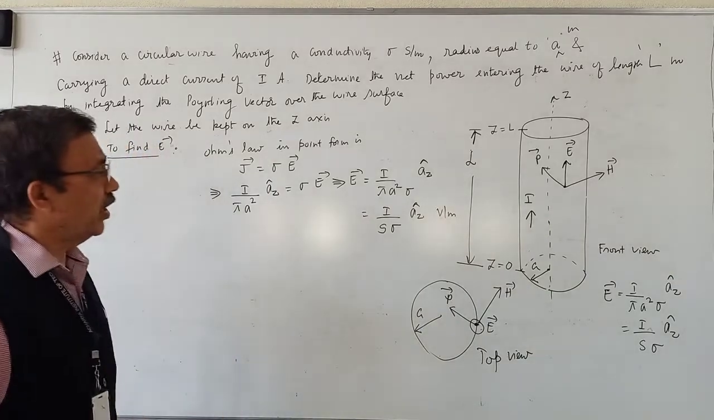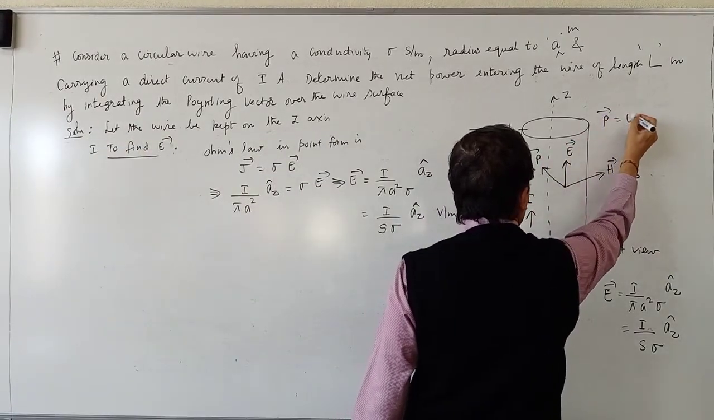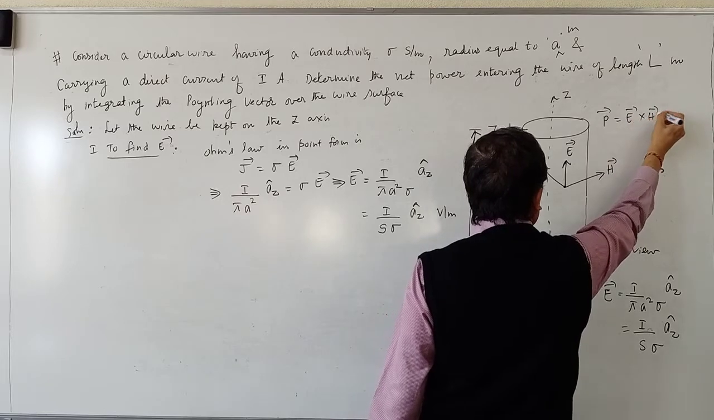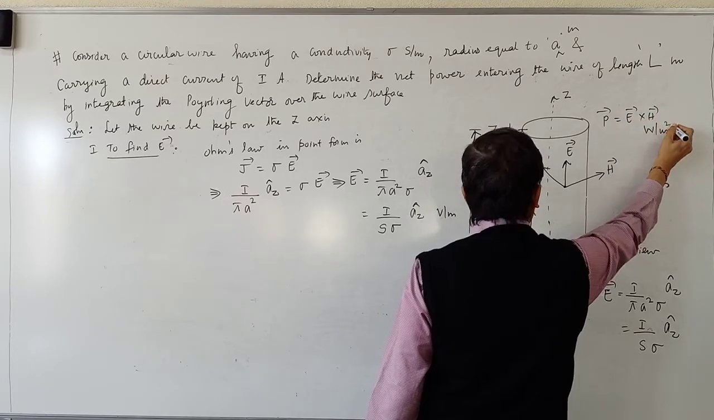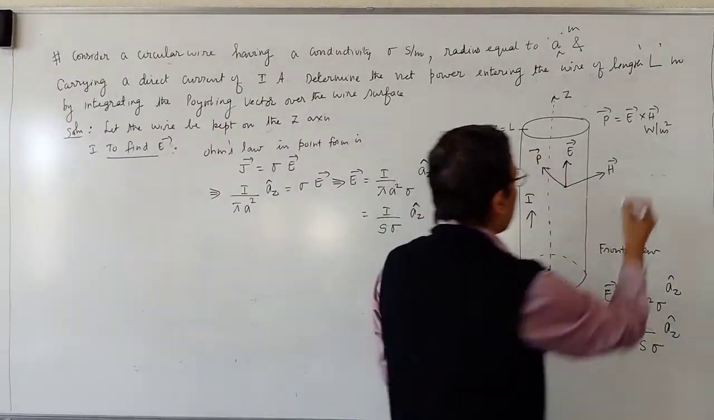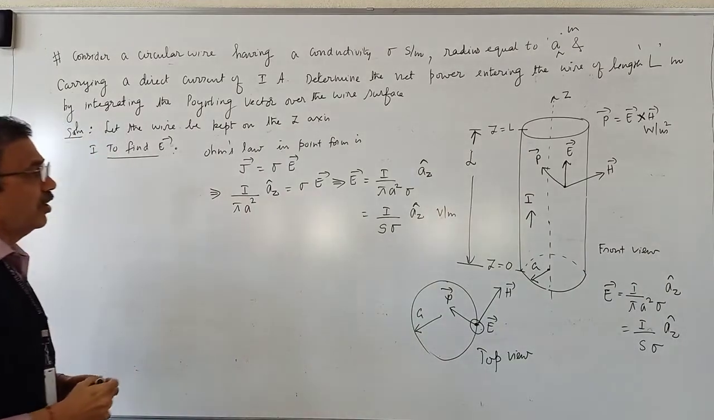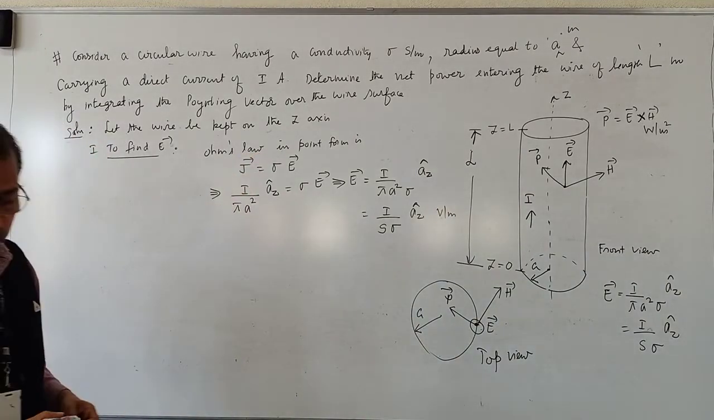What is instantaneous Poynting vector? Instantaneous Poynting vector P is equal to E cross H, and its unit is watts per meter square. In the first step, I have found vector E. This is a cross product. In the second step, I have to find vector H. Then I have to calculate vector P.